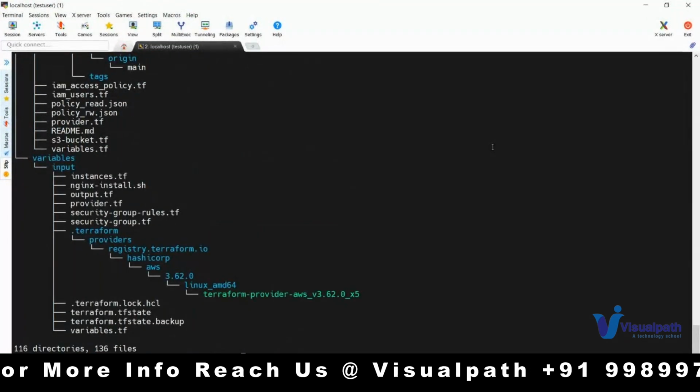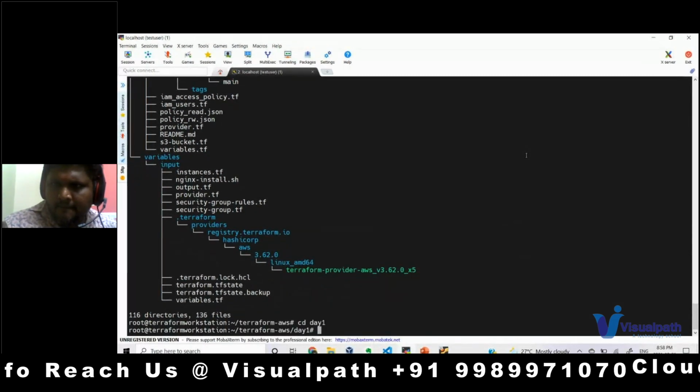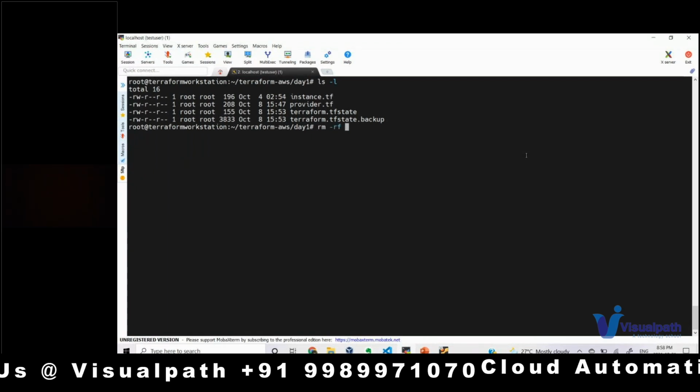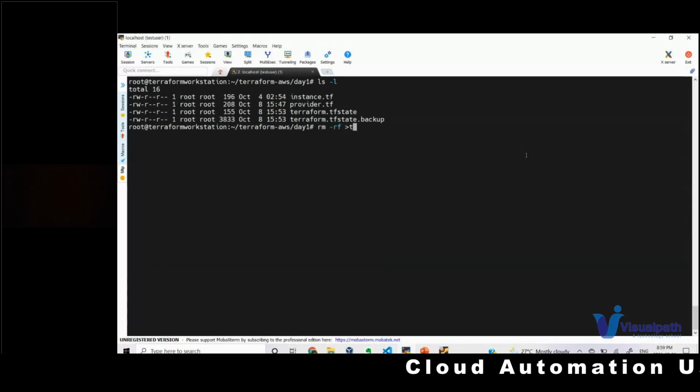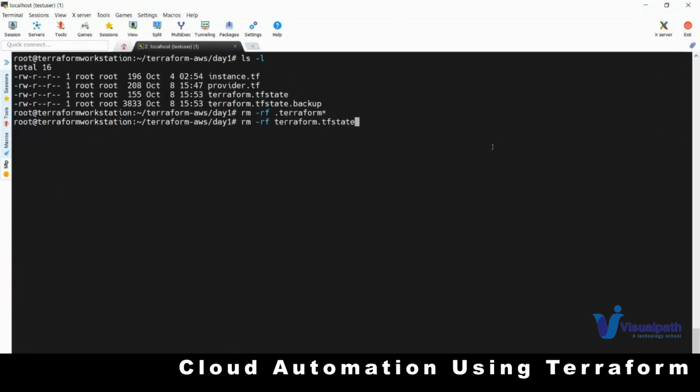Day one. Now here I have so many things. Let me try to clean up all of them. I used to run rm -rf .terraform.